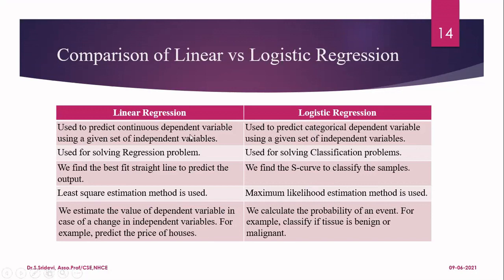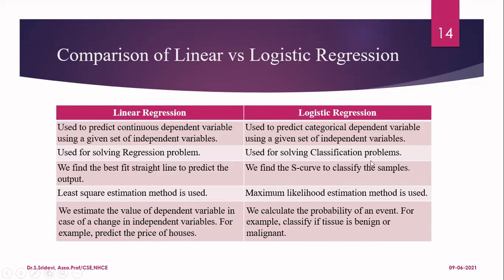In the linear regression model, we estimate the value of the dependent variable in case of a change in the value of all the independent variables. For example, we can predict the price of a house based upon parameters like square feet of the house, number of bedrooms, floor number, and so on.